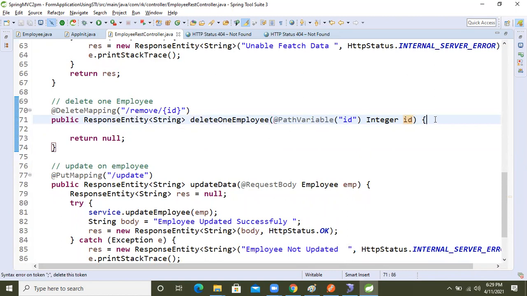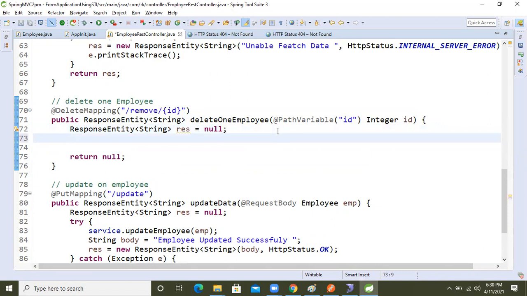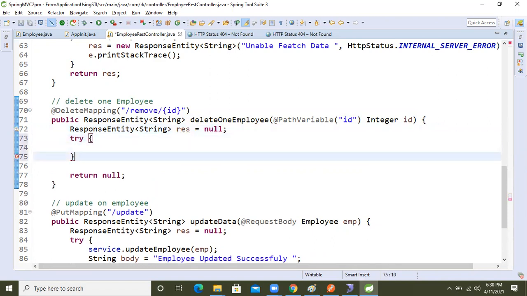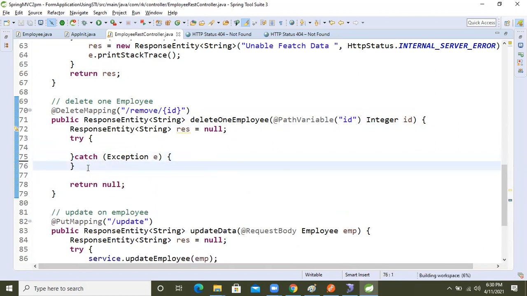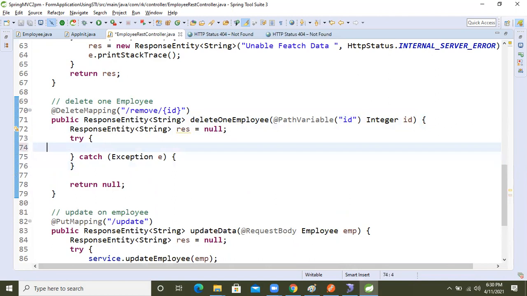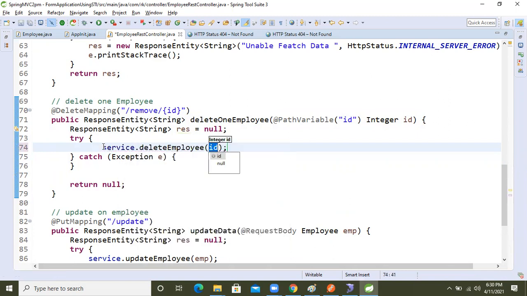So here, come again. Response entity, here I'm taking string. Res equal to null. Now here try, I'm taking try and a catch block. Again we will call service dot delete method, which I wrote already. Inside that we will pass this id.